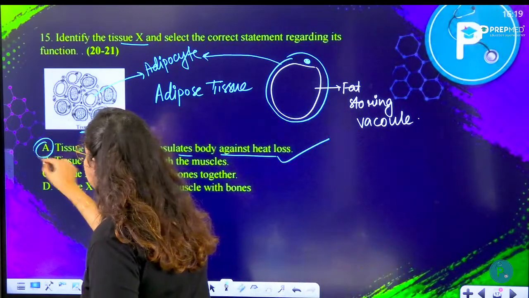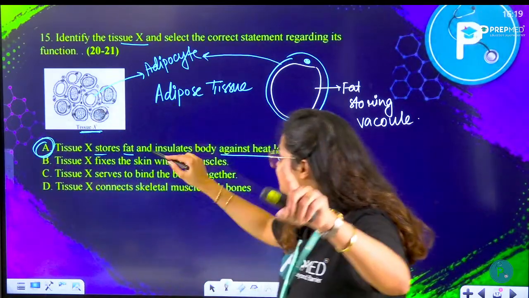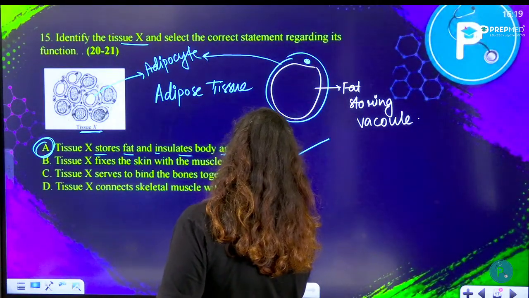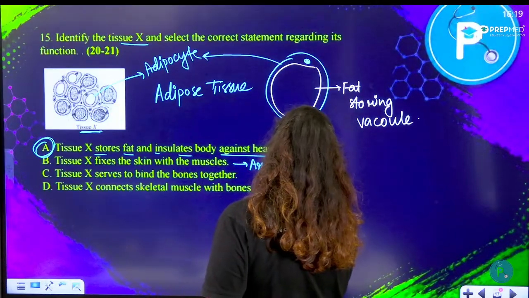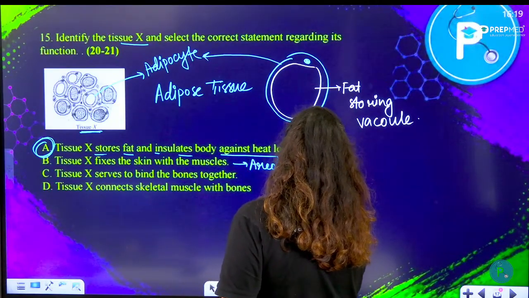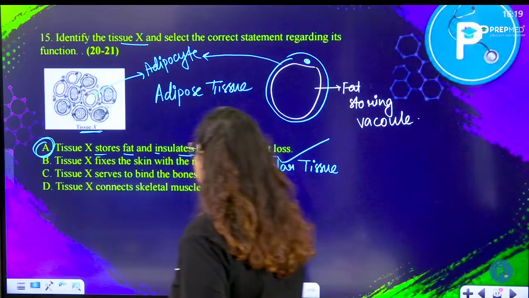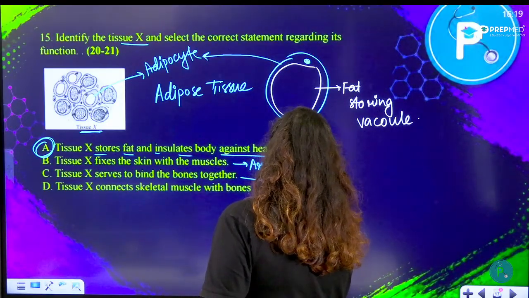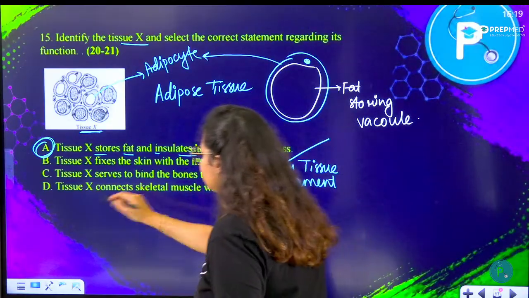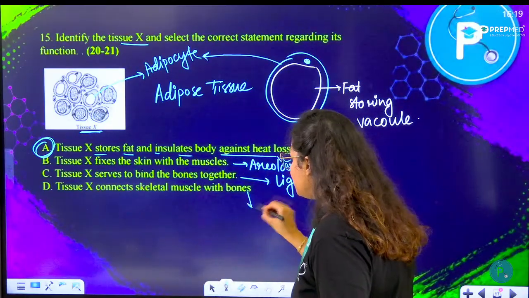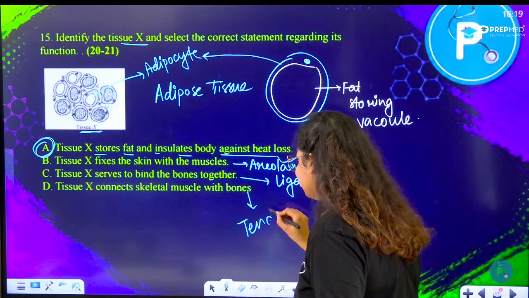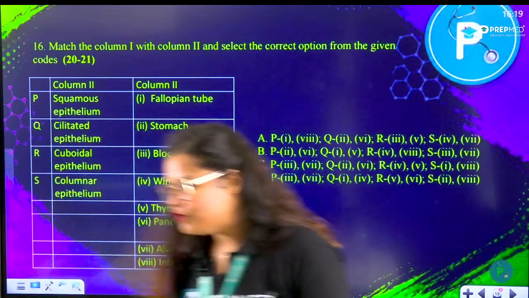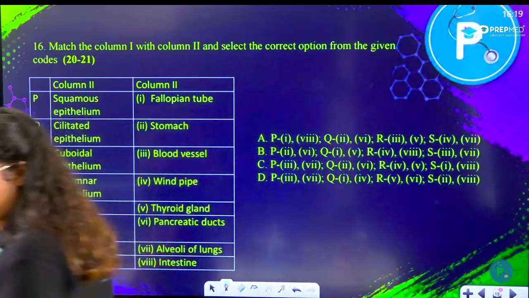Absolutely correct. We found the answer. Tissue X fixes skin with the muscle? No, that is the job of areolar tissue. Tissue X serves to bind the bones together? No, that would be the job of ligament. Tissue X connects skeletal muscle with bone? No, that would be the job of tendon. So we already found the answer, option A. Good job. Yes, 15A, you have answered correctly.